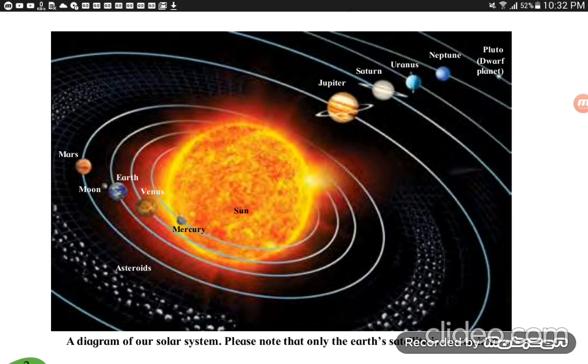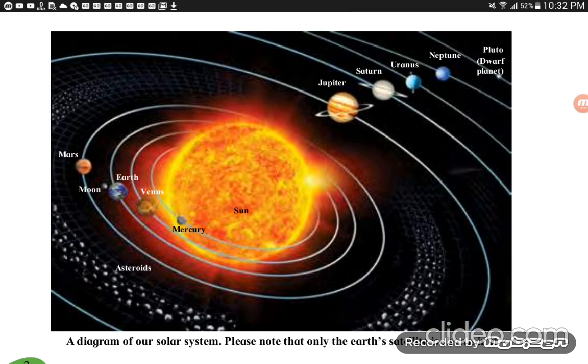Fourth question. Name the planets beyond the orbit of Mars in serial order. Beyond the orbit of Mars, in serial order: after Mars come Jupiter, Saturn, Uranus, Neptune and Pluto. They are in serial order, one by one, not alphabetical order.